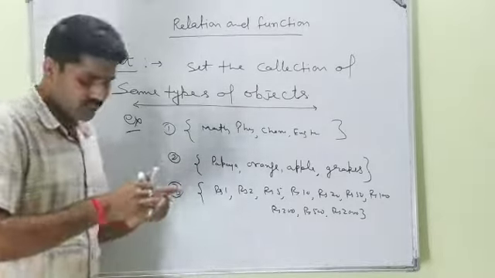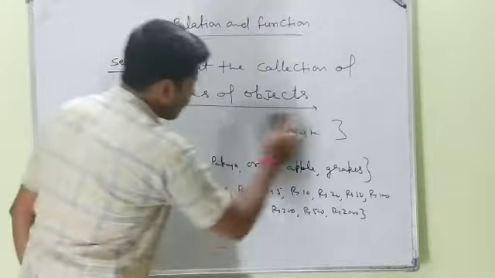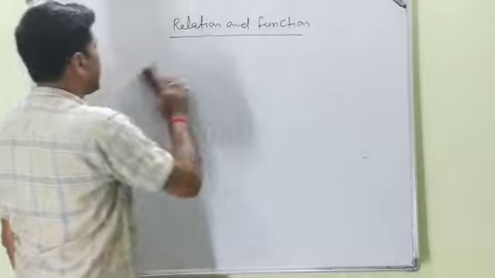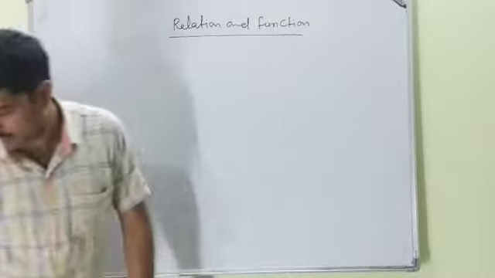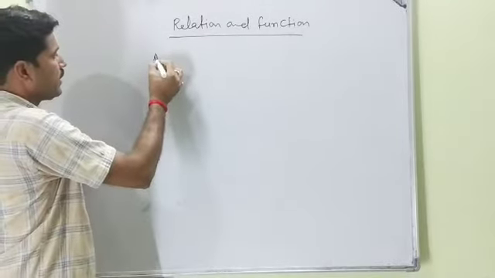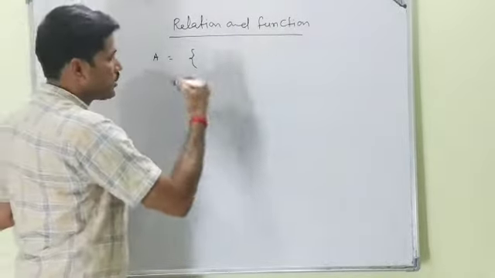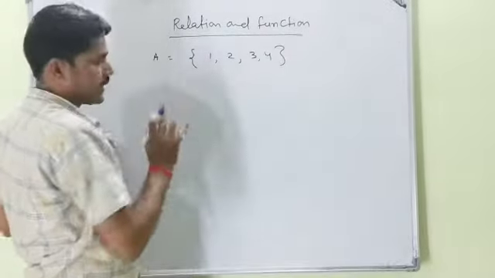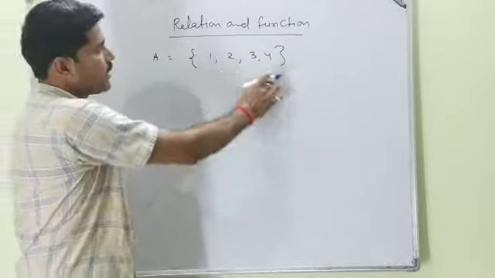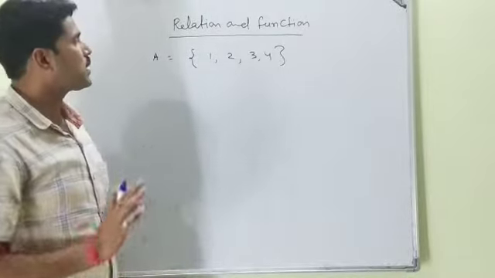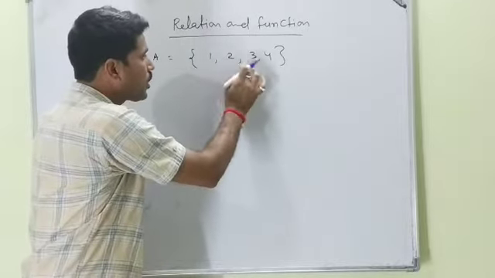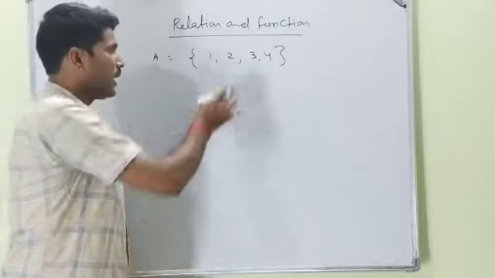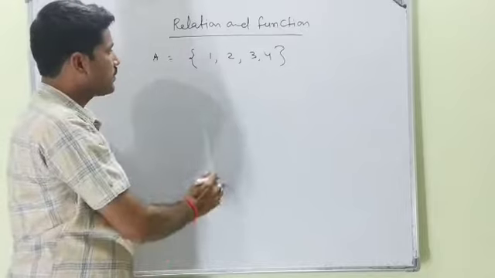And after that, one thing: I am not teaching you the set in detail. The points we need to teach about the set, I will discuss here. Now the second thing, set A. Let us suppose the set of four natural numbers 1, 2, 3 and 4. Set of four numbers means you just write the four numbers. Make sure of some properties of the set. These are all called the elements. Other names of these are members, entities, entries.